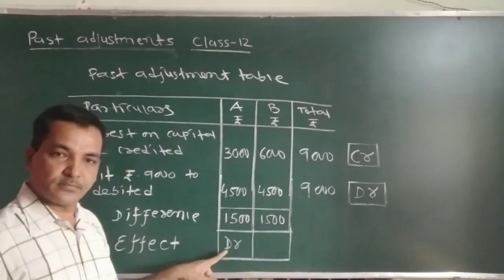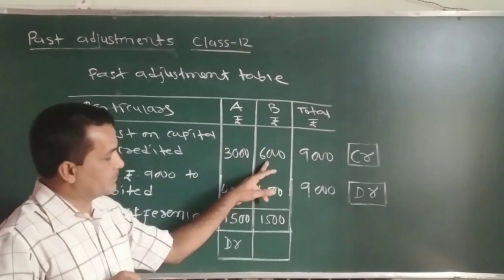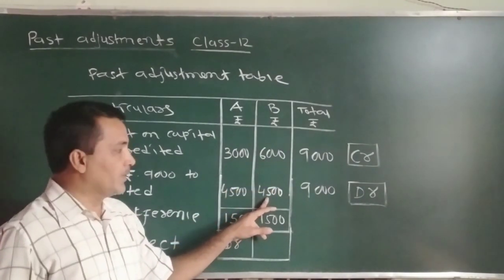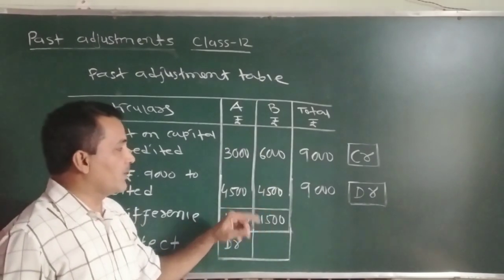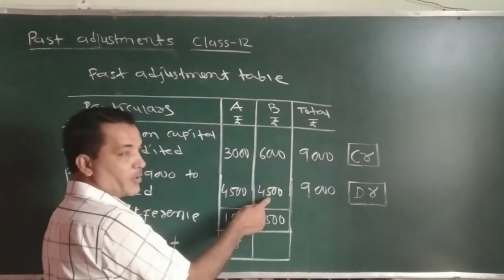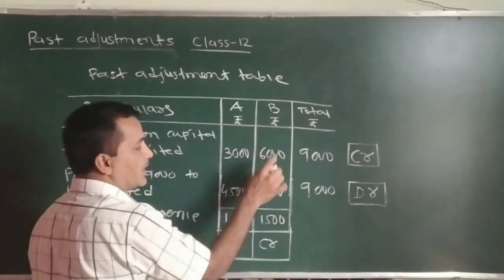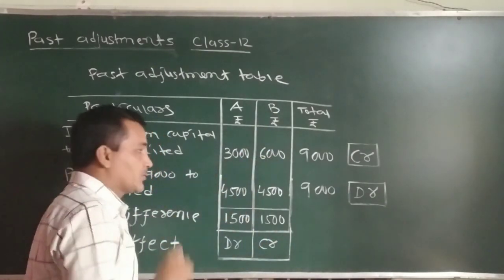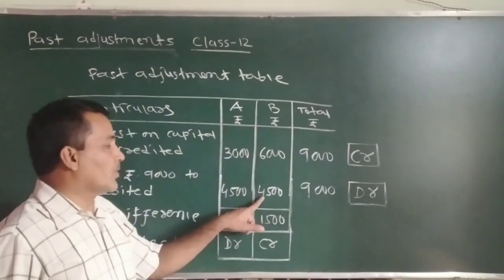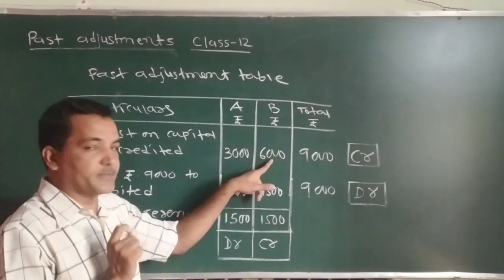Difference amount. Okay. In case of B, 6,000 to be credited. But as a share of profit, we have already credited 4,500. So still 1,500 we have to credit because actual credit should be of 6,000. And we have already credited share of profit 4,500. So if we credit 1,500, then Mr. B will get 6,000. So here 4,500 is only credited as a share of profit, but actual credit should be given of 6,000.